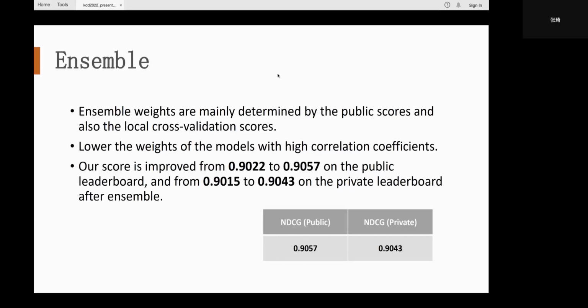We also lower the weights of the models with high correlation coefficients. Our score is improved from 0.9022 to 0.9057 on the public leaderboard, and from 0.9015 to 0.9043 on the private leaderboard after ensemble.